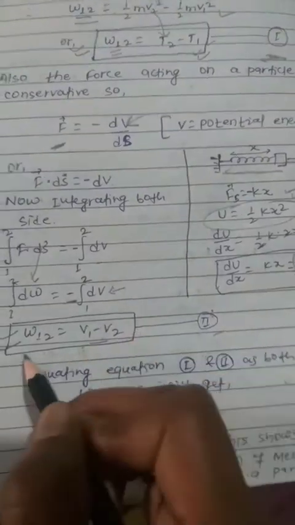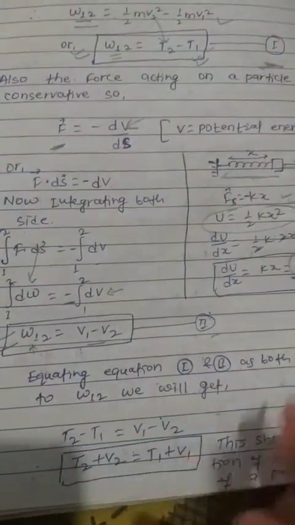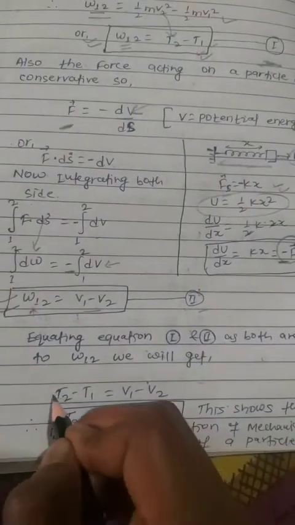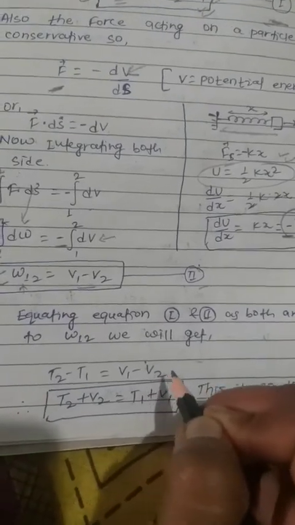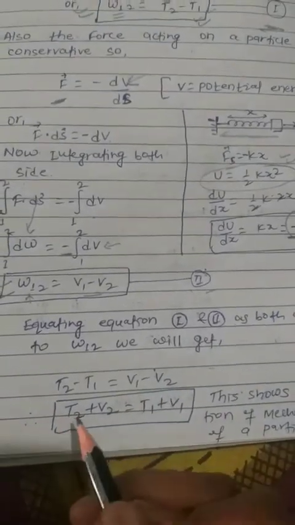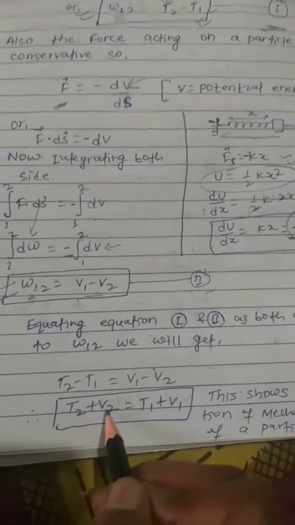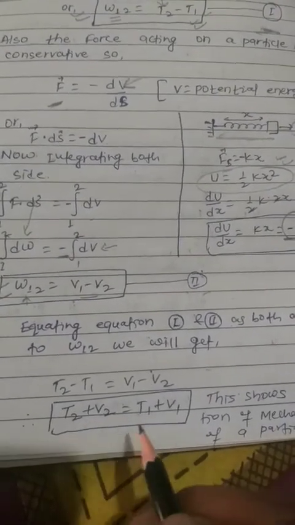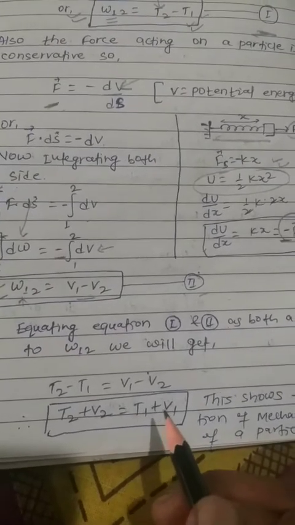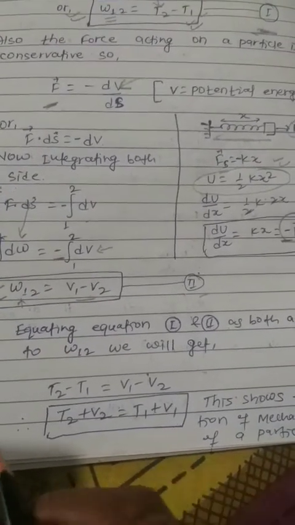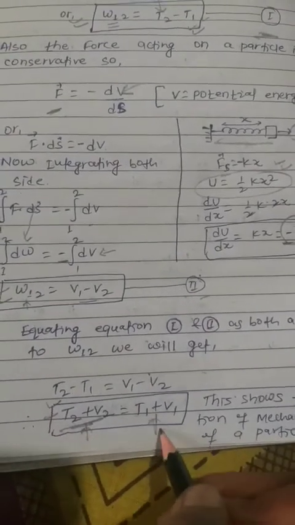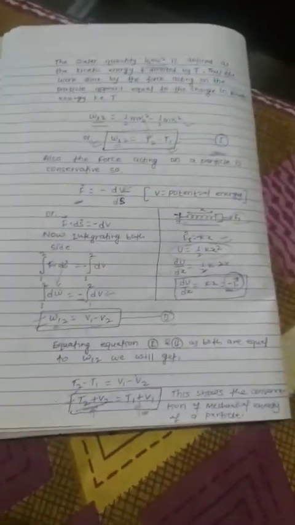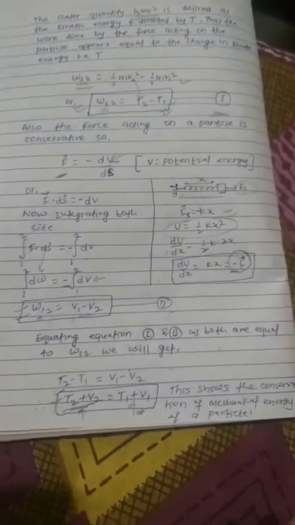Now both these equations equal the work done from 1 to 2, so if we equate them, we get kinetic energy at position 2 minus kinetic energy at position 1 equals potential energy at position 1 minus potential energy at position 2. Now just interchanging, we get potential energy at position 2 plus kinetic energy at position 2 equals kinetic energy at position 1 plus potential energy at position 1. So it states that mechanical energy at position 2 equals mechanical energy at position 1. This shows that the energy remains conserved when the forces acting on a particle are conservative in nature.